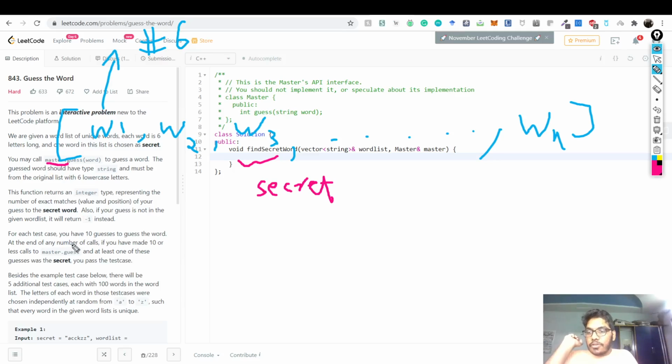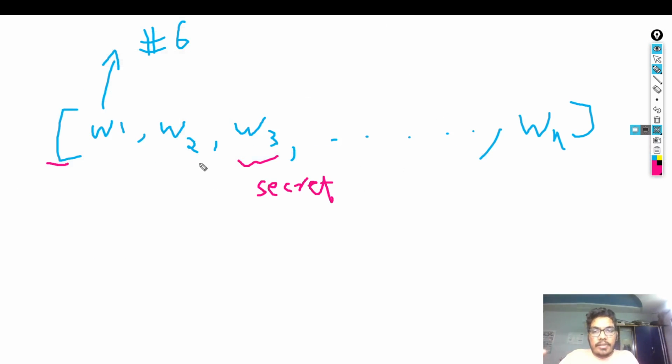So for each test case, you have 10 guesses to guess the word. At the end of any number of calls, if you have made 10 or fewer calls to master.guess, and at least one of these guesses was the secret, then you pass. So this is actually a mouthful. Let us understand what this is trying to say.